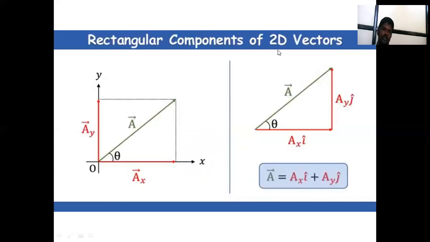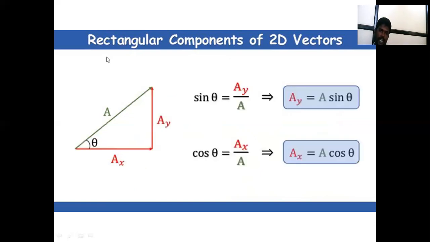Rectangular components of 2D vectors, that is x and y. The original vector is A and it is split in two ways, one along x and another along y. That is A bar is equal to Ax i cap plus Ay j cap. i and j are unit vectors. Rectangular components of a 2D vector. How to calculate the angle?